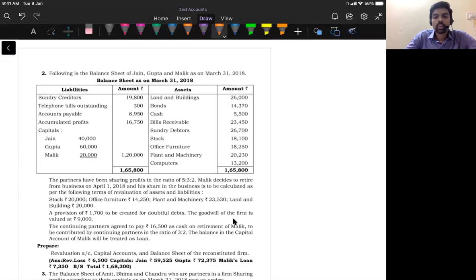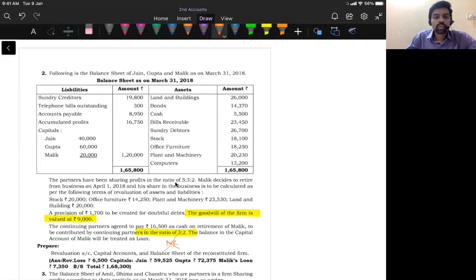Okay, so here they said the goodwill of the firm is valued at 9,000 rupees. And I want you to read this properly. They said 16,500 is paid to the retiring partner in the ratio of 3:2. So please keep this in mind. This 3:2 is not the new ratio. Understood? The new ratio is not given in the question. This 3:2 is the ratio in which the continuing partners bring 16,500 into the business.